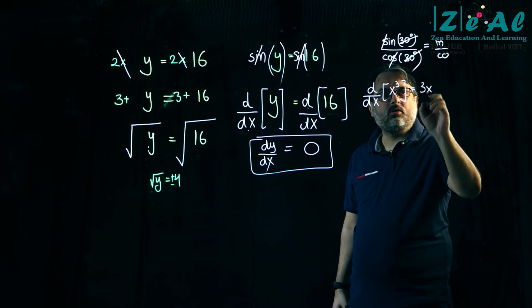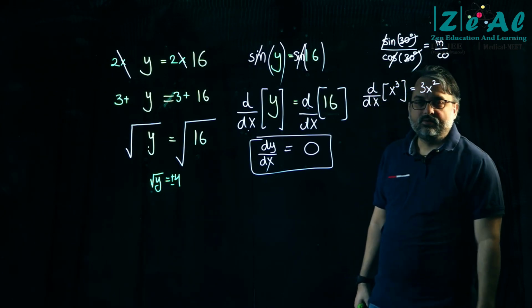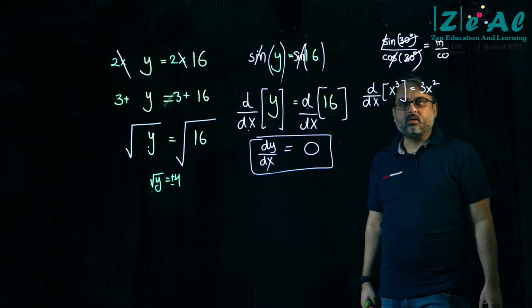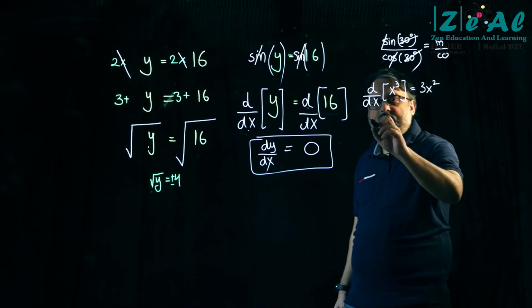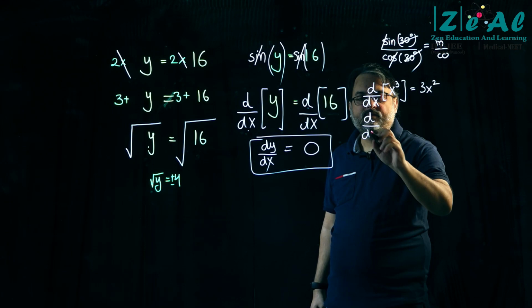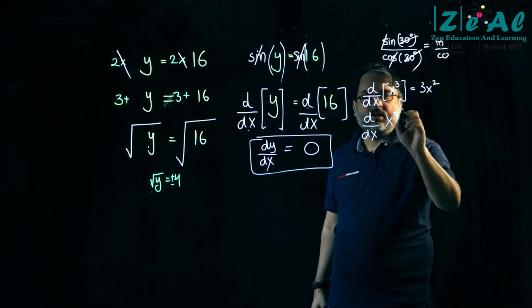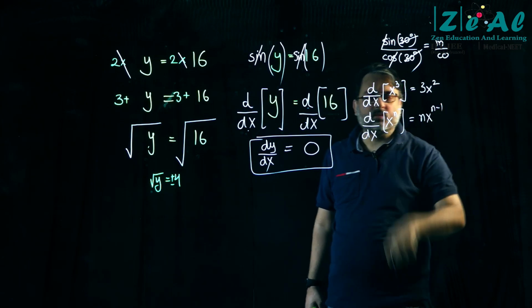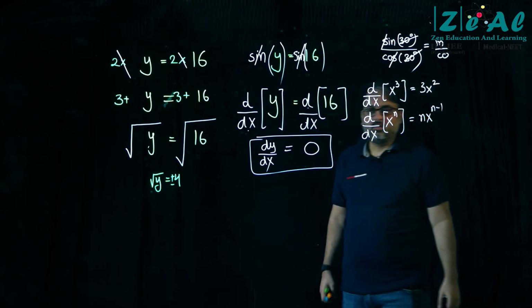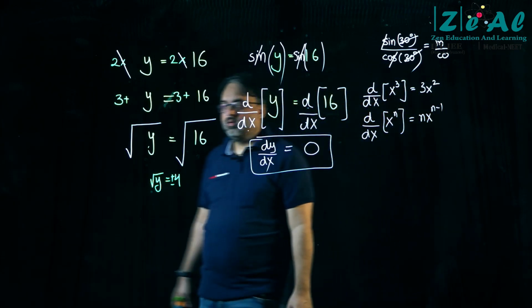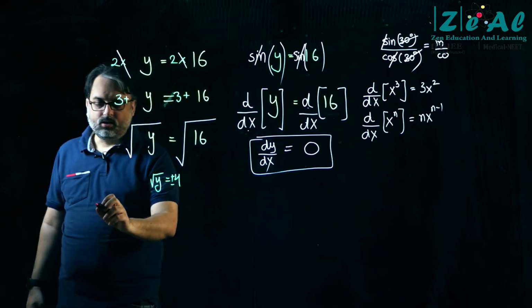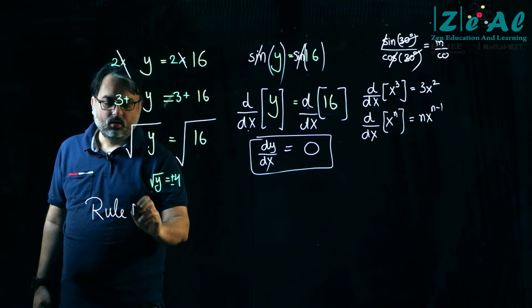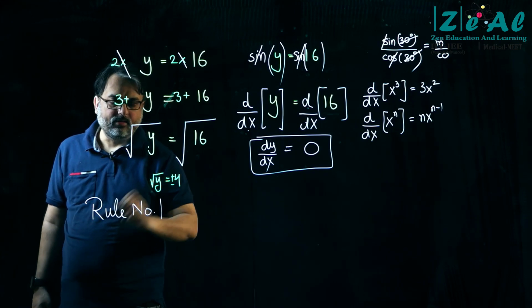We've already figured this out, 3x square. d by dx of x power n will be nx power n minus 1. And here is rule number 1.